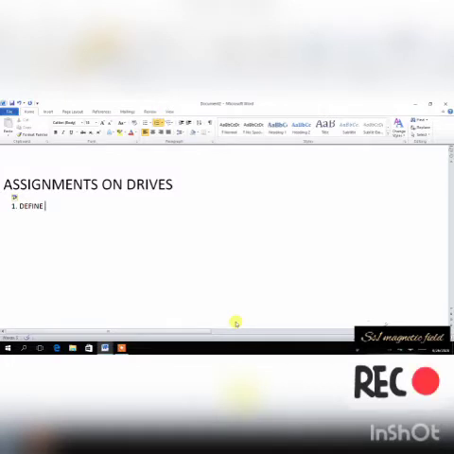The assignment on drives. Number 1 is define drive mechanism. You should be able to do this. Number 2, list 3 types of drive mechanism, which I said.